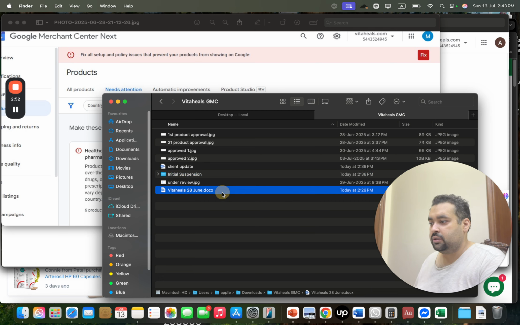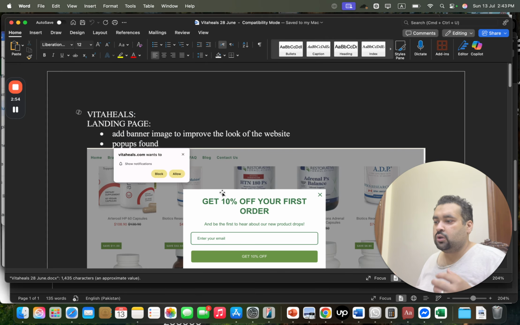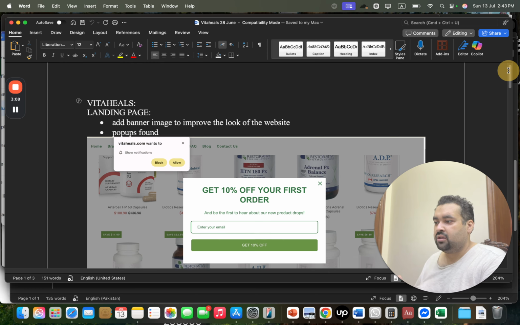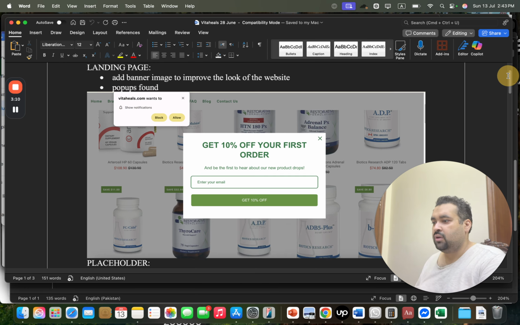Then, because it's a teamwork, we started internal communication, and in this we came out with the first audit. In the first audit, we suggested adding a banner image to improve the look of the website. We also suggested that there was an additional pop-up. Actually, this is not a pop-up, this is shown when the site ended. A pop-up is something which opens another bar. So we suggested removing the pop-up.